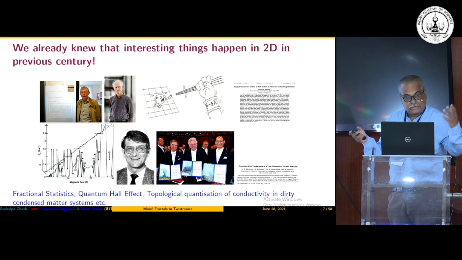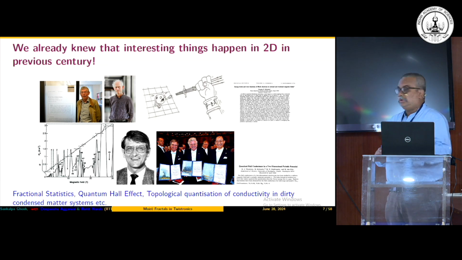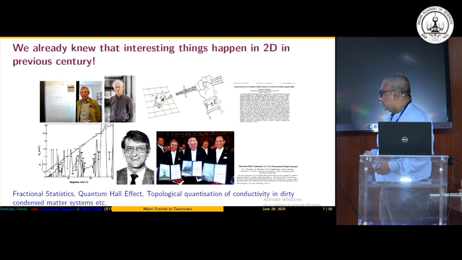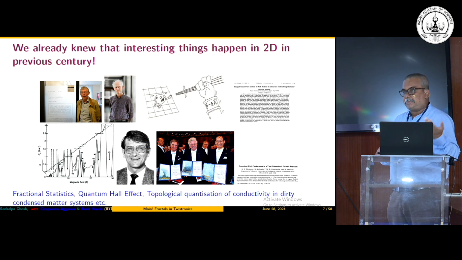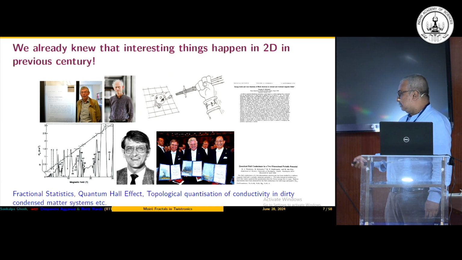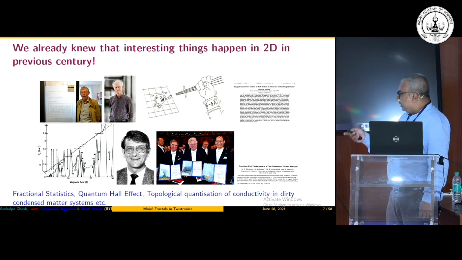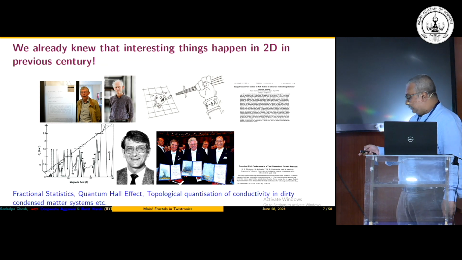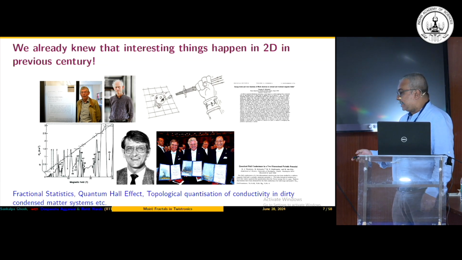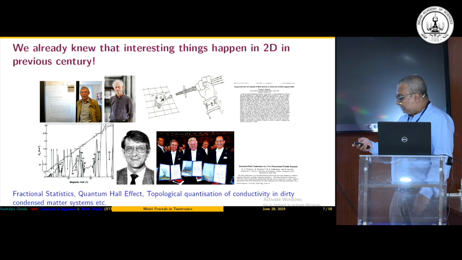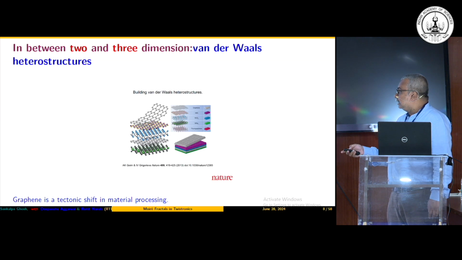They give a very interesting spectrum called the Hofstadter butterfly, which has a self-similar fractal structure. There is a lot of research on it in both mathematics and physics, and in the last decade it was also experimentally realized. So we already know very interesting properties which happen in 2 dimensions. What Geim and Novoselov did was to provide us an ideal 2-dimensional system in layer form.